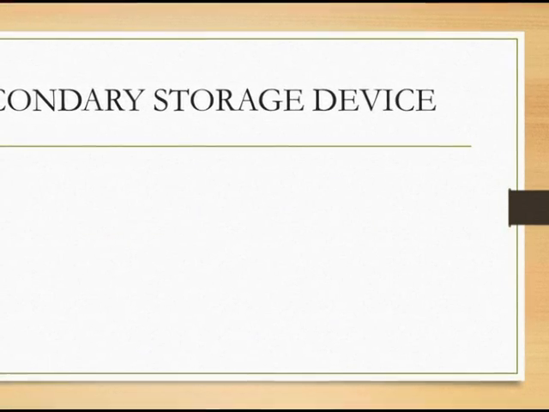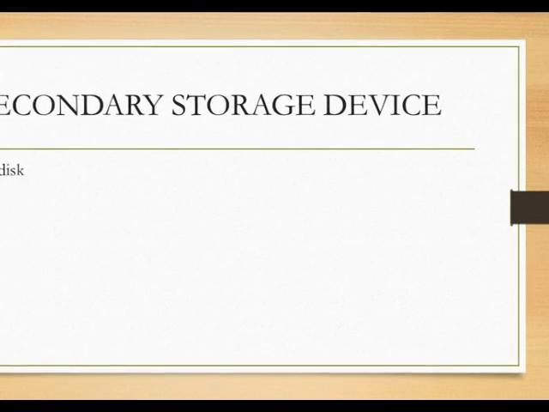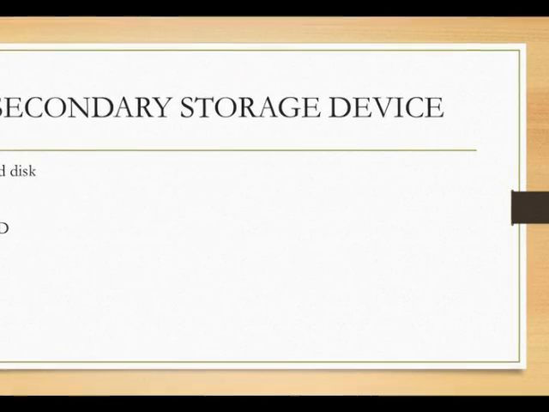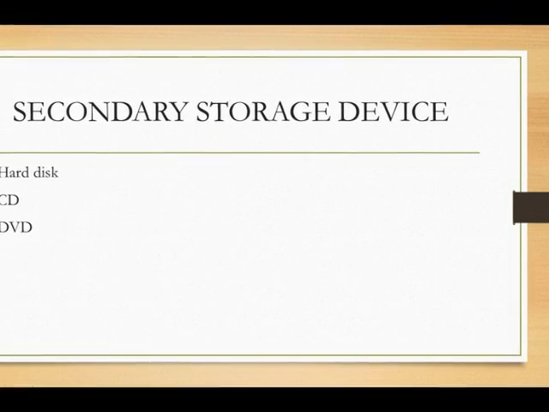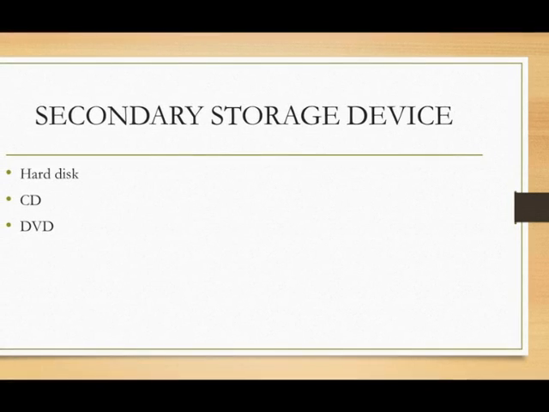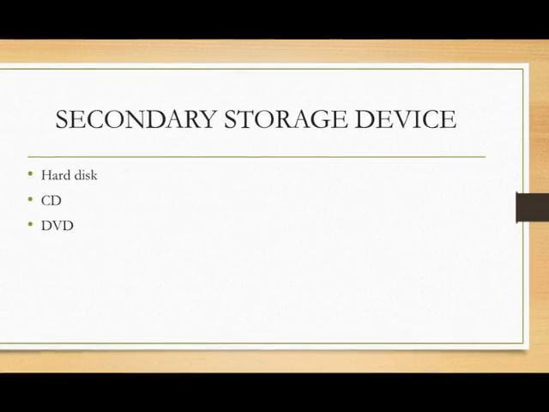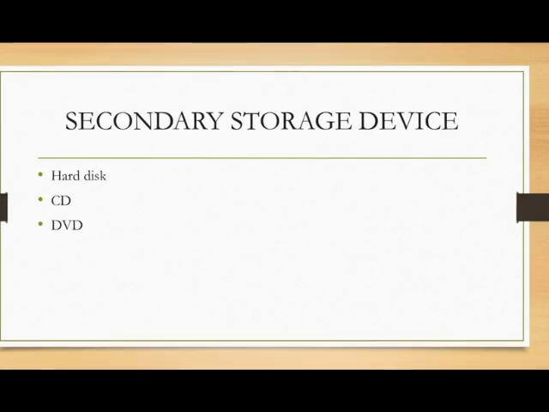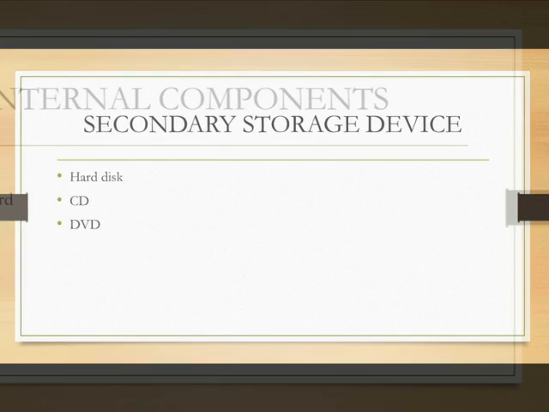Secondary storage devices. Hard disk. What is a hard disk? Whatever you are typing in the system, all the records will be stored in the hard disk. CD means compact disk. The size of the CD is 700 MB. DVD, digital video disc. The capacity of the digital video disc is 4.7 GB.